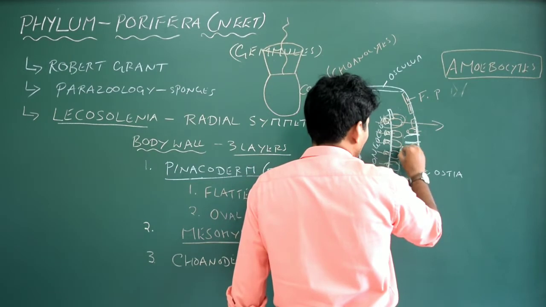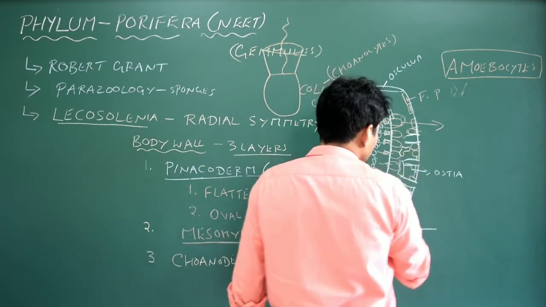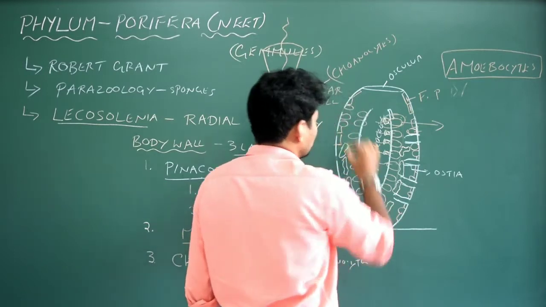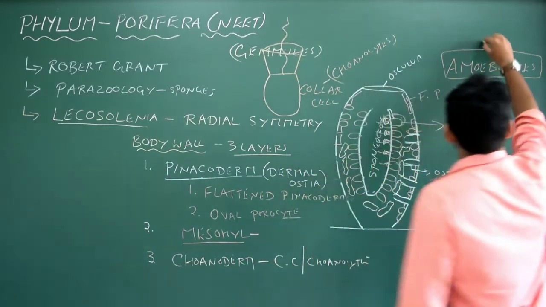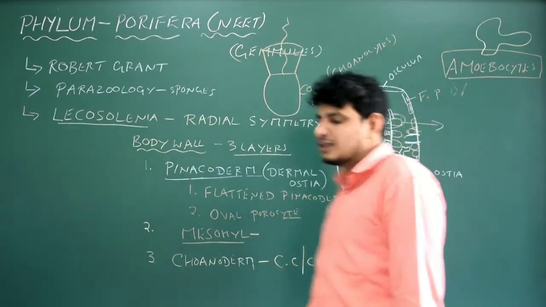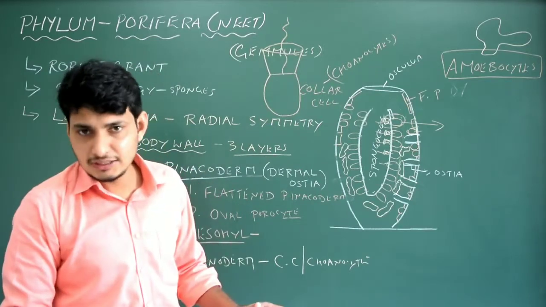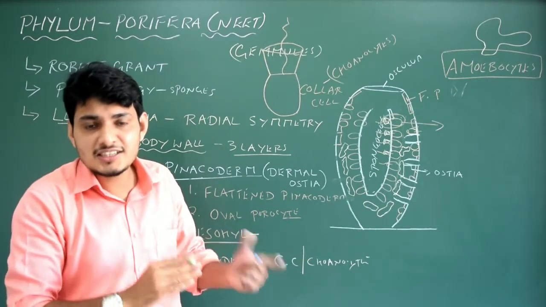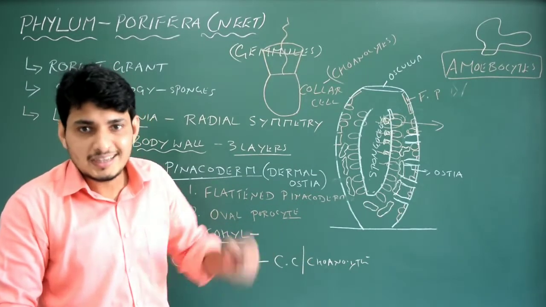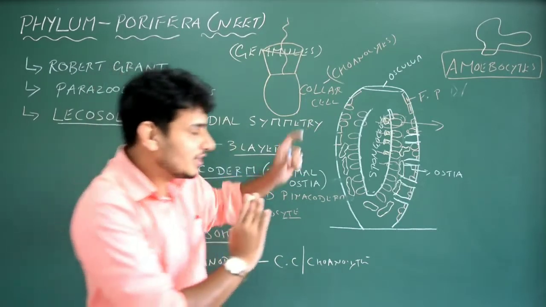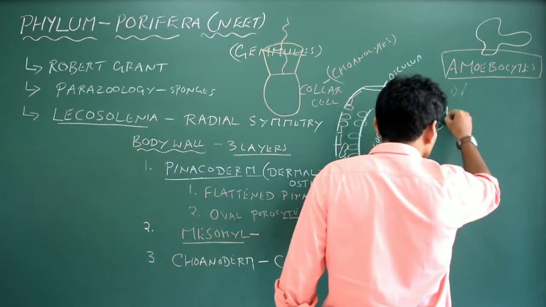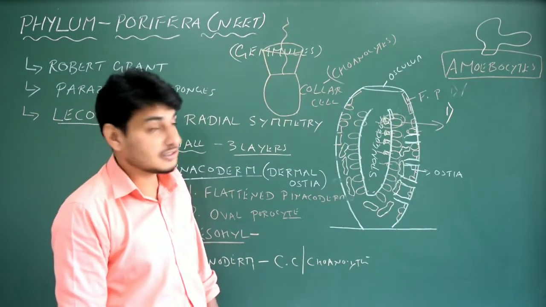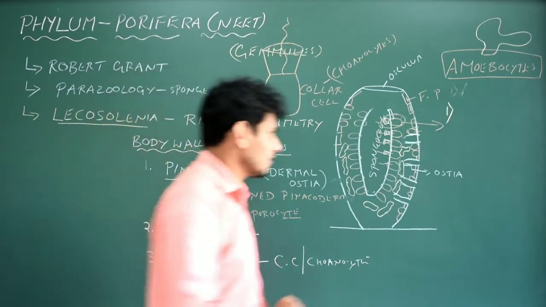Why is the name amoebocytes given? There are many different types of cells in the mesohyl layer which look like amoeba. The shape is amoeba-like, like this. It does not have a regular proper shape, so it is irregular. In that you see different types of cells. The classification of amoebocytes is done based on the function done by that specific cell. We can classify them into many types. I will discuss only the important ones. There are about 13 amoebocytes, but we will go with only 6. That is enough for me.